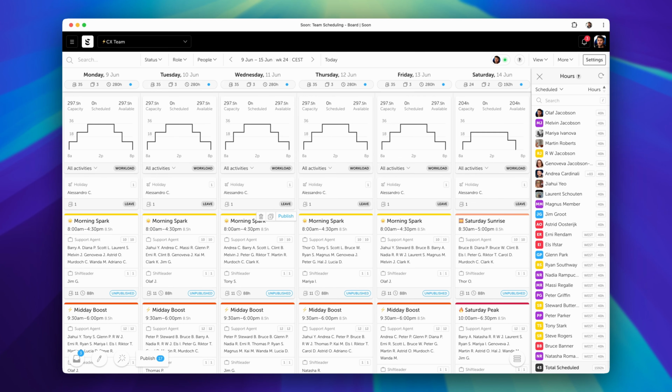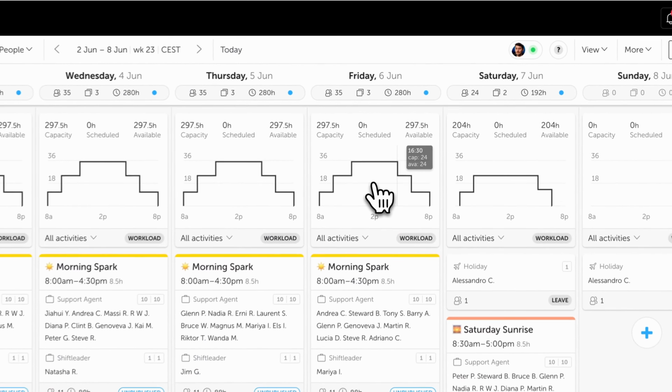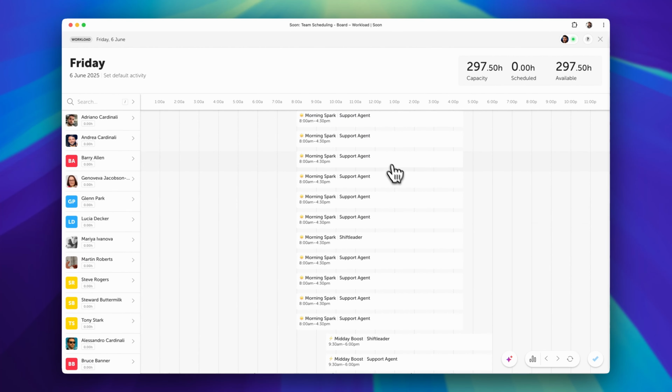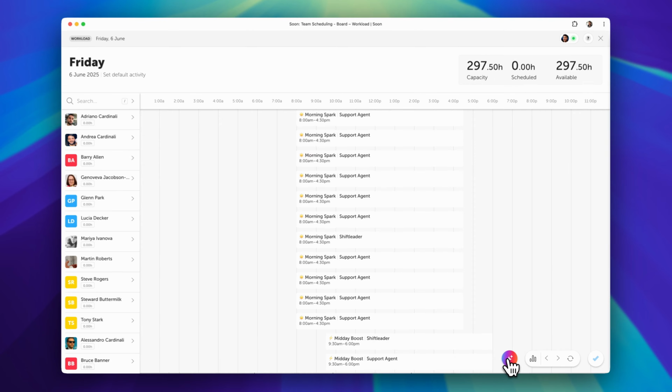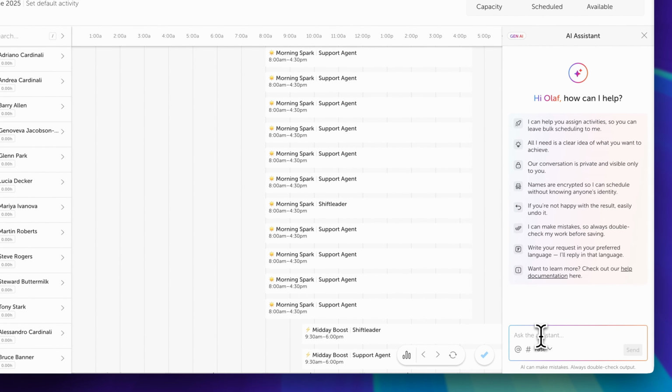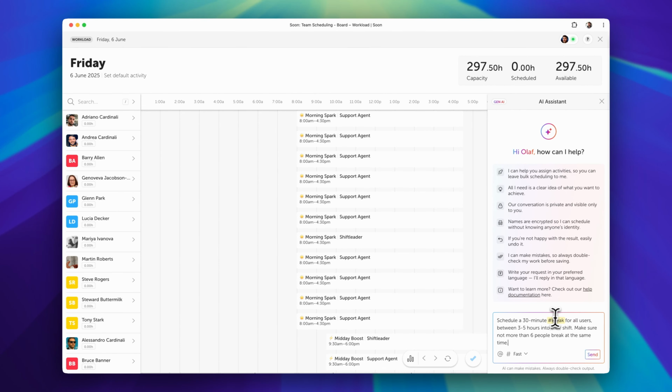But not only that, now that we have our schedule, we can even plan what people should be doing throughout their day. If we go here, we see everyone who is scheduled on this day in the 3 different shifts, and we can open up the AI assistant and explain what we want to schedule. We can do something like this. We say a 30-minute break for all users.